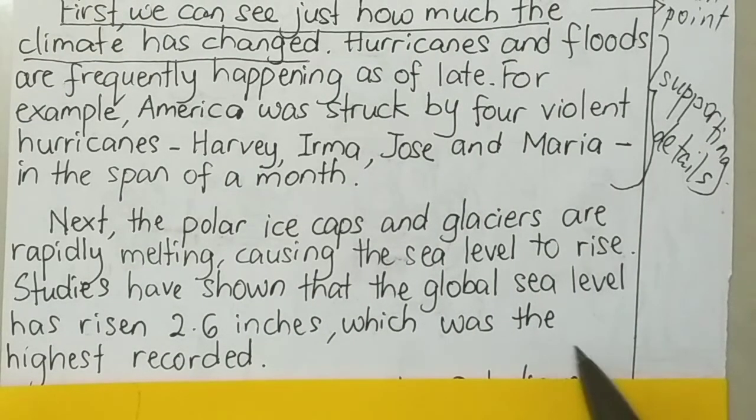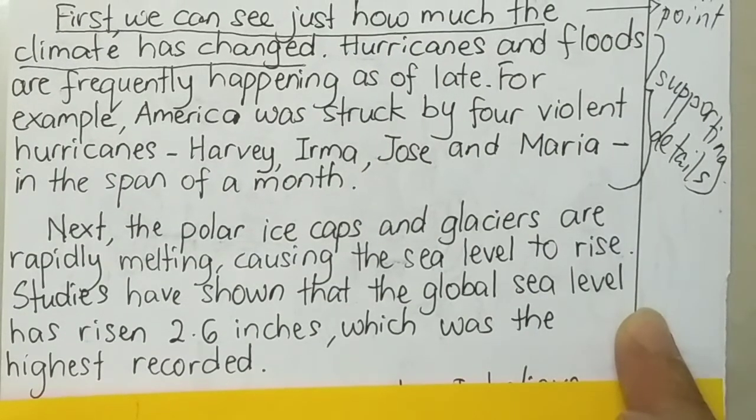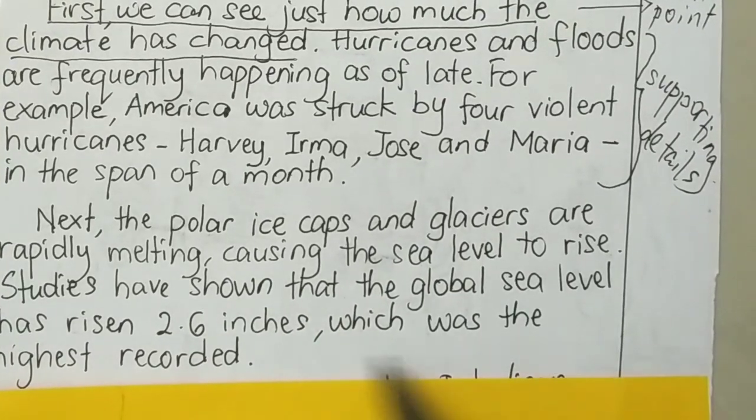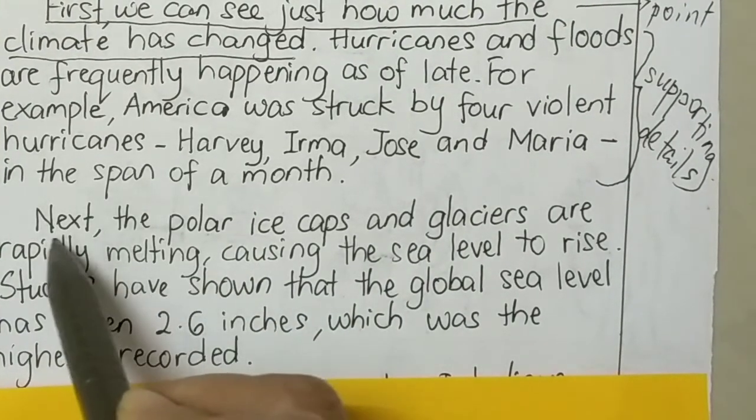Next, the polar ice caps and glaciers are rapidly melting, causing the sea level to rise. Studies have shown that the global sea level has risen 2.6 inches, which was the highest recorded. Well, here, the main point will be this.